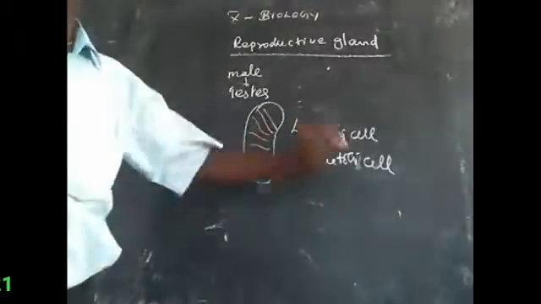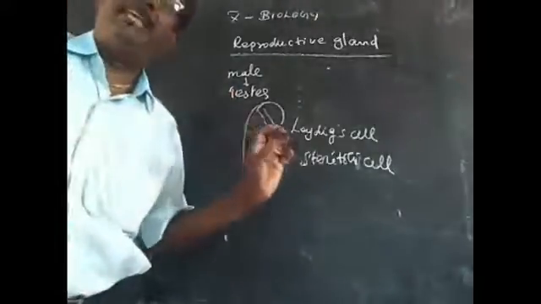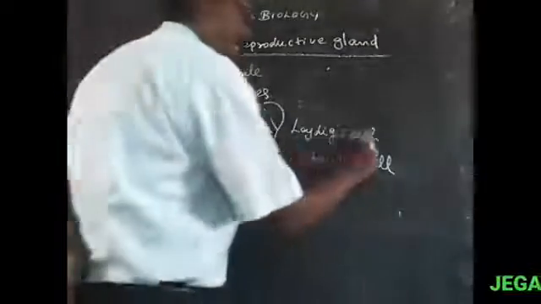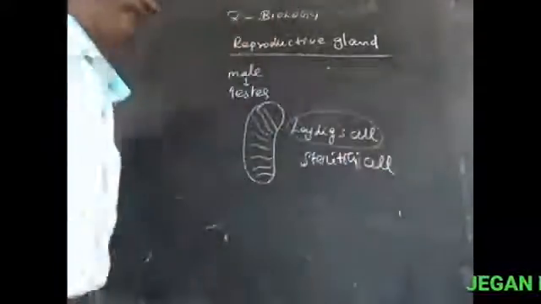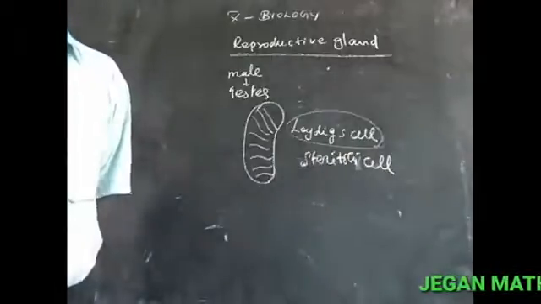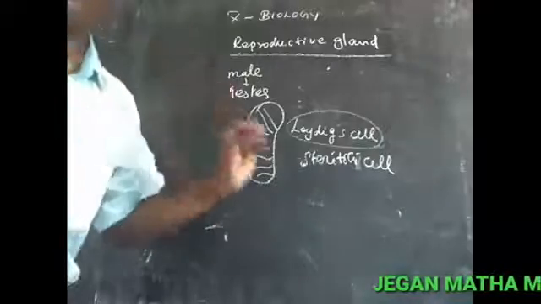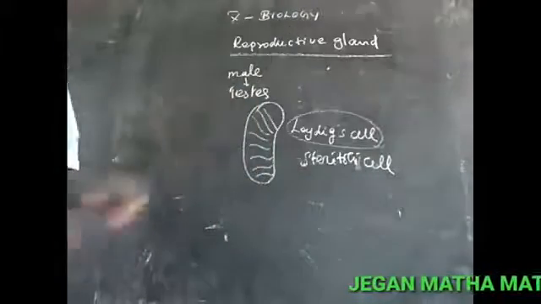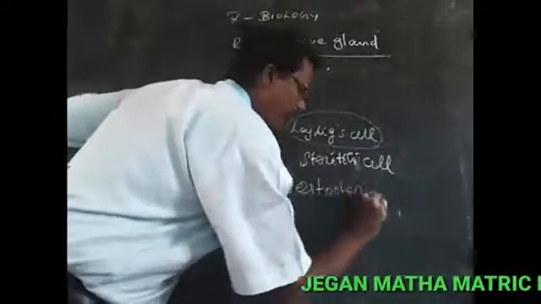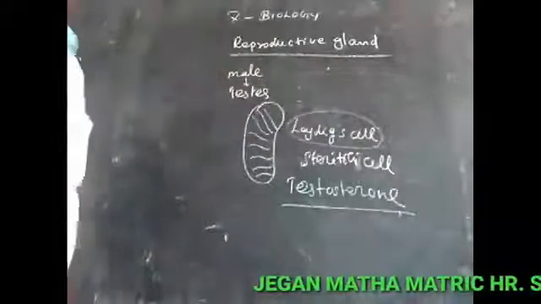The Sertoli cell acts as a nurse cell. It means they provide food for the developing sperm cells. But the Leydig cell acts as an endocrine gland. It produces the male sex hormone called testosterone.